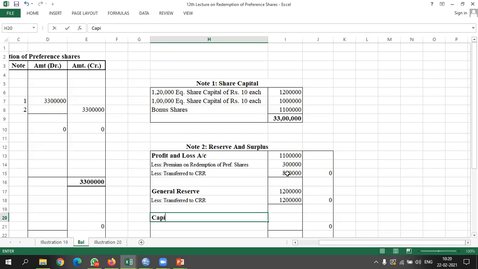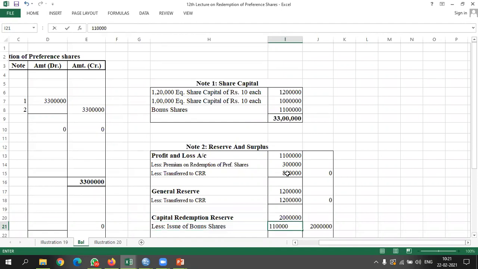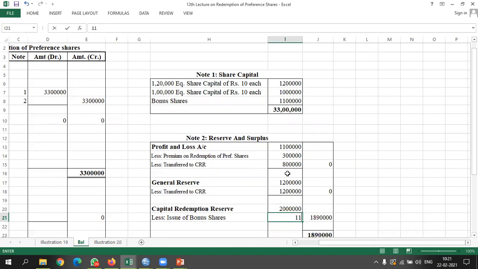Then coming to capital redemption reserve, we made a capital redemption reserve of 20 lakhs, and less we have utilized 11 lakh rupees for issue of bonus shares. Okay, 11 lakh.